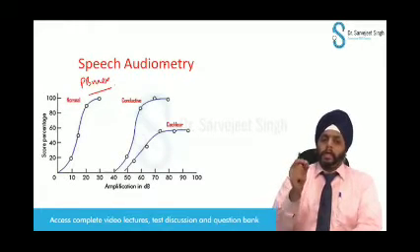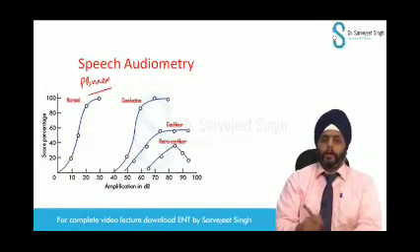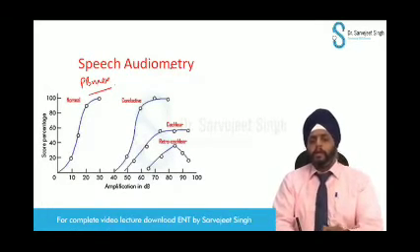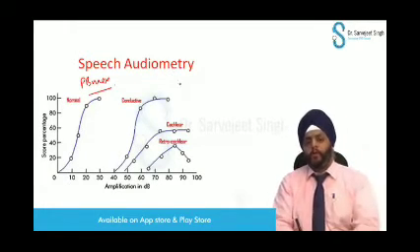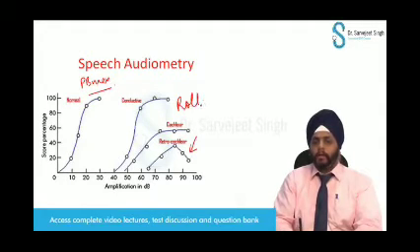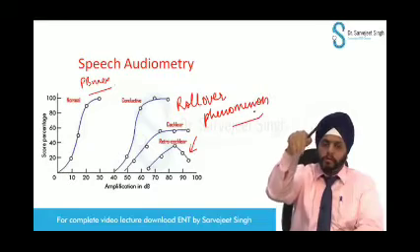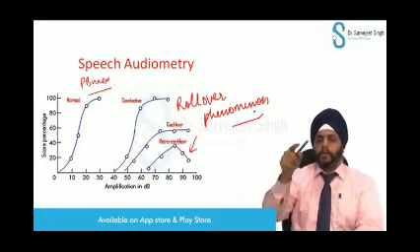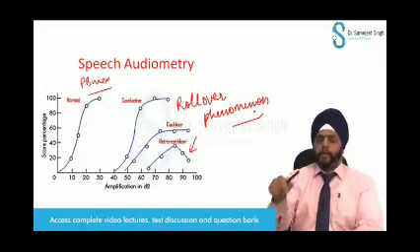Now, in the case of retrocochlear hearing loss, if we keep increasing the intensity of sound, there is a rollover phenomenon. That means as we increase the intensity, the PB max score goes down after a peak.